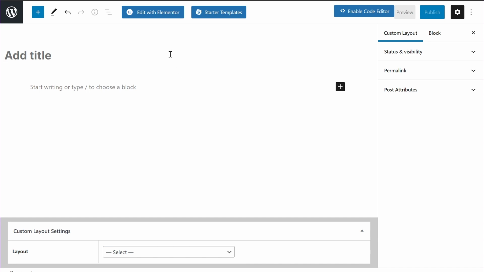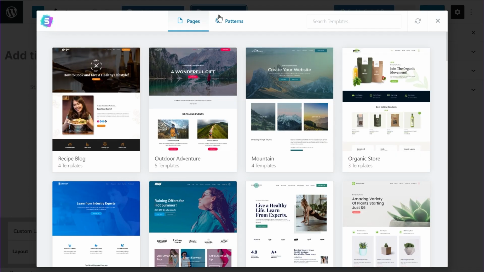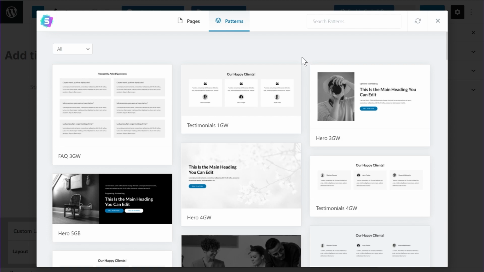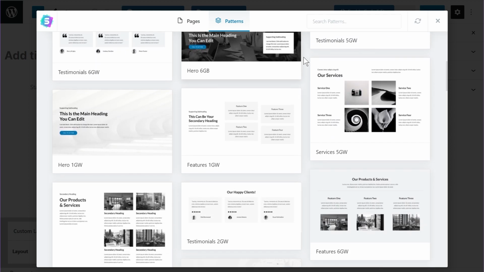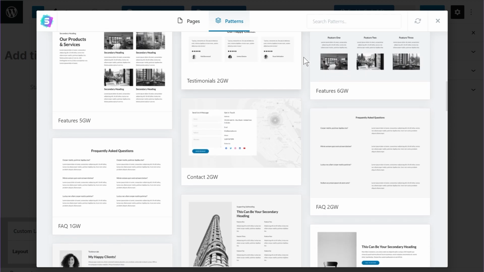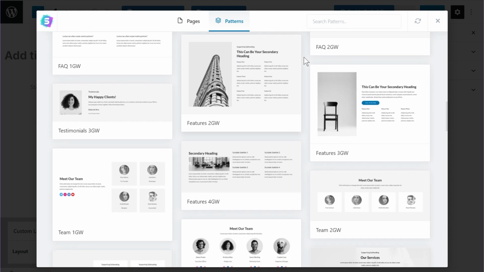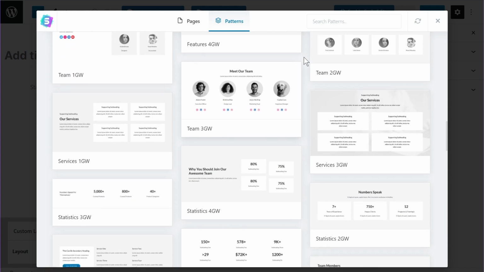But you can also use your favorite page builder. For example, I have Elementor installed. You can have a code editor here, which you can use to add some code if you want to. And you can also use the starter templates block patterns to import some interesting block patterns to create custom layouts. So this can give you a head start on designing a beautiful looking custom layout that you want to implement on your website.